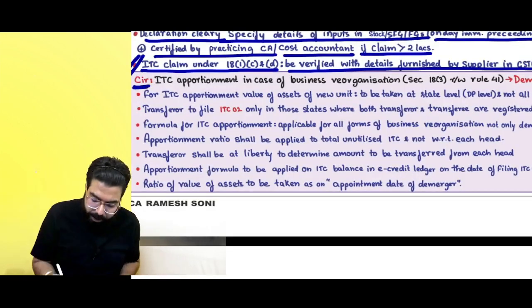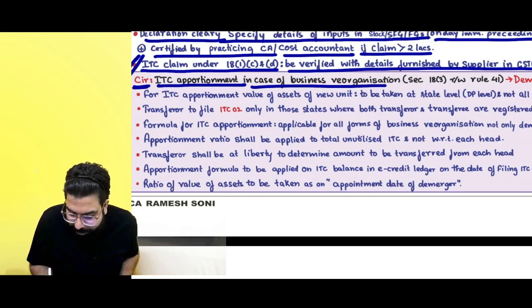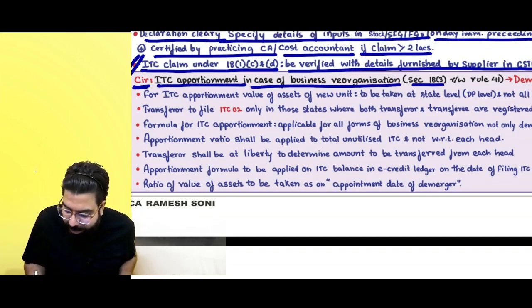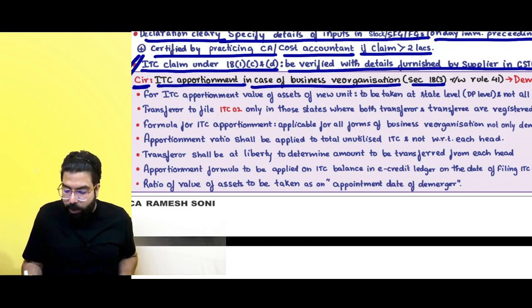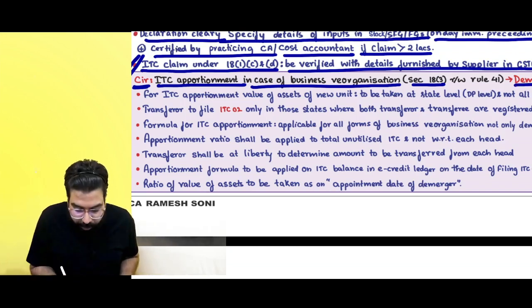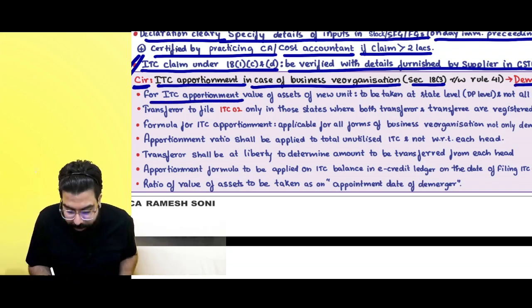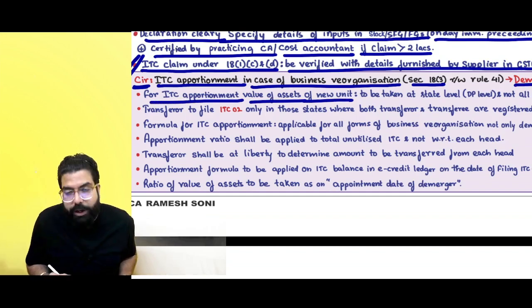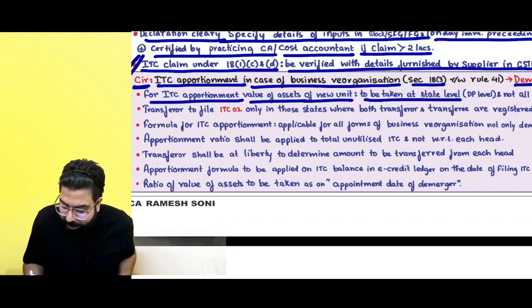Let's go ahead. Circular: ITC apportionment in case of business reorganization. Section number 18.3, which I just taught you, when there is a demerger. Now, for ITC apportionment, value of the assets of the new unit to be taken at state level, that is distinct person, and not all India level.